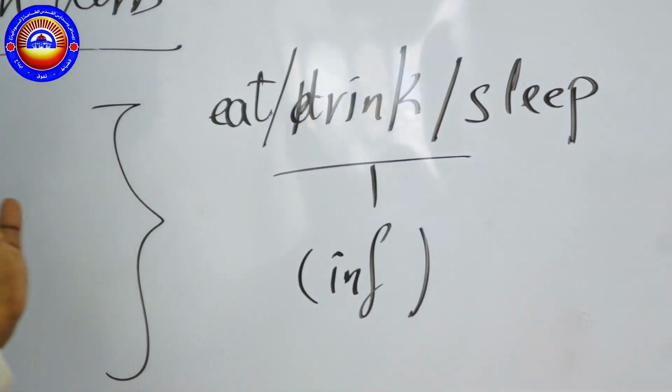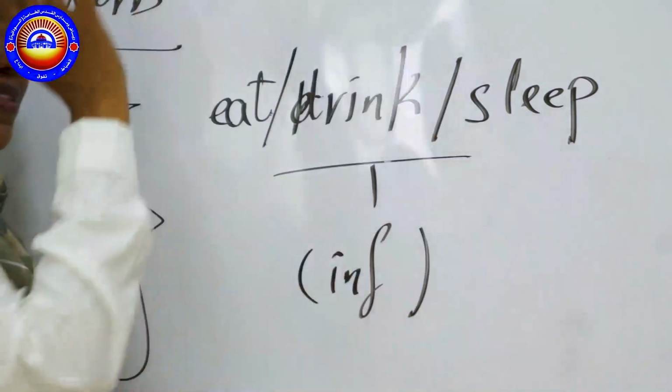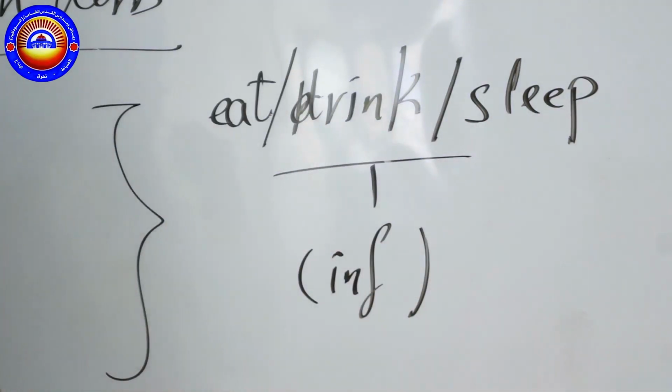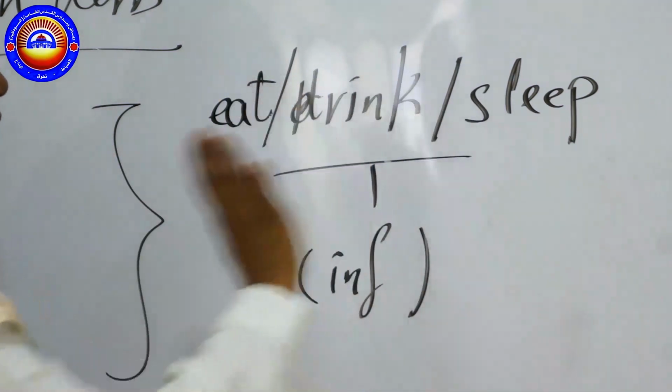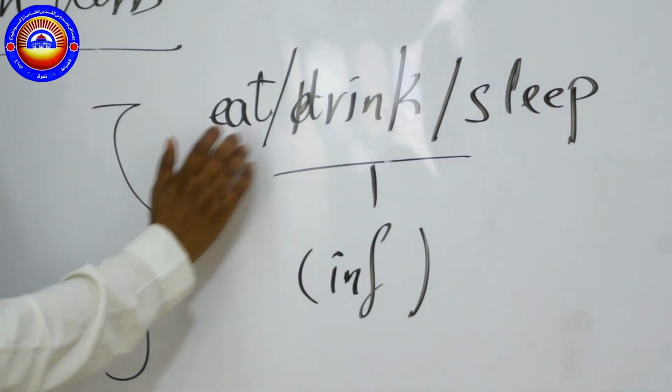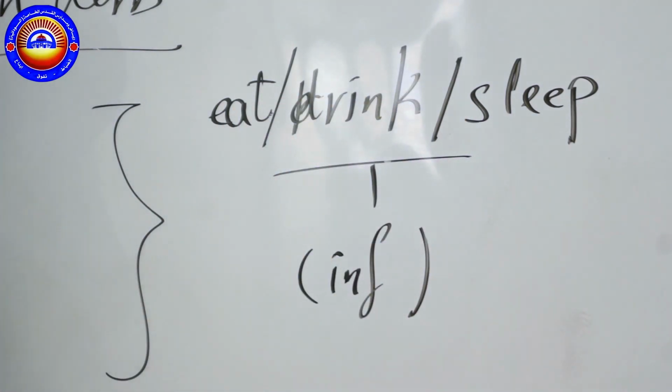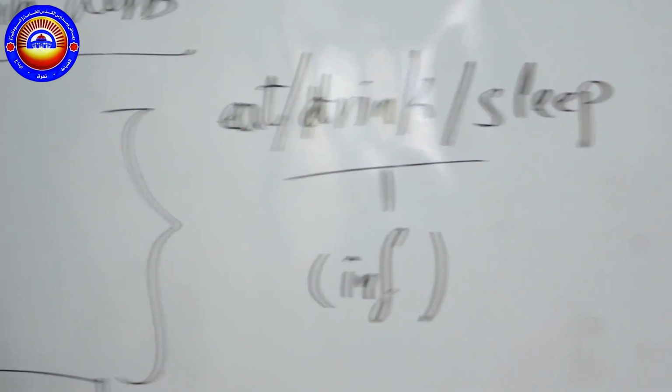The infinitive verb is the verb itself. You are not going to do anything. You are not going to change anything. You are not going to deal with anything inside the verb. Just take the verb and put it as it is according to the subject, which is the pronoun I, you, we, they. If it is eat, it will be eat, drink, sleep, or anything. So, with this group, there is always a problem because we do not know how to classify it. So, let us take them carefully.